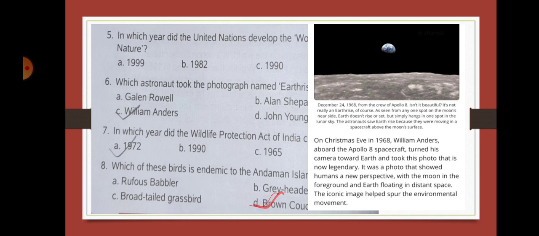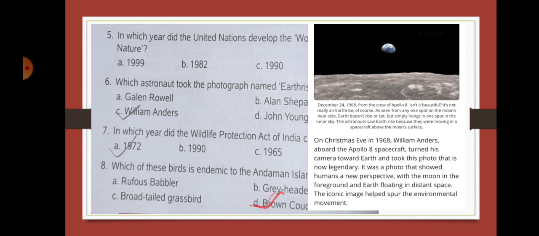Okay, so it was on Christmas Eve in 1968. The date is mentioned, December 24, so you can understand it was Christmas Eve. William Anders, when he was in the Apollo 8 spacecraft, turned his camera toward Earth and took this photo that is now legendary. This photograph has become very unique, and it was taken by William Anders.